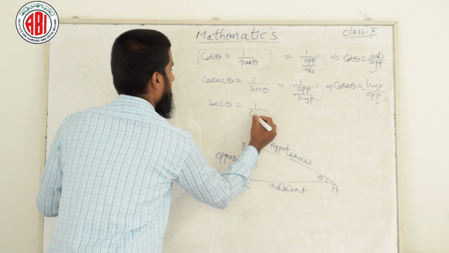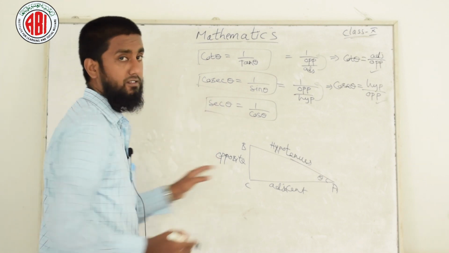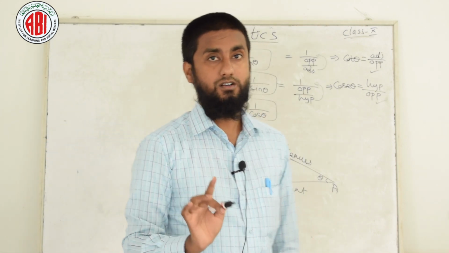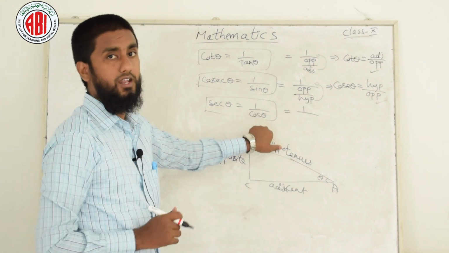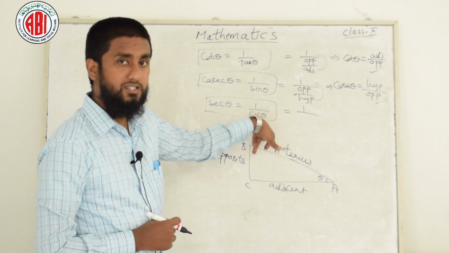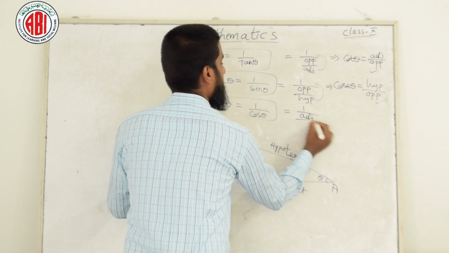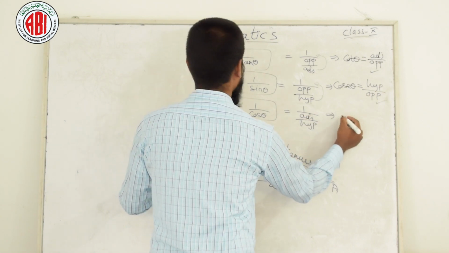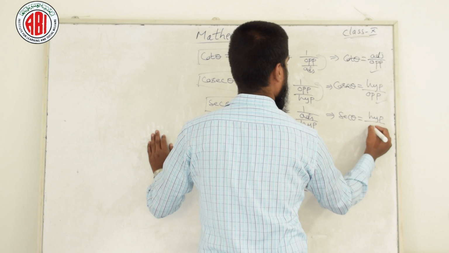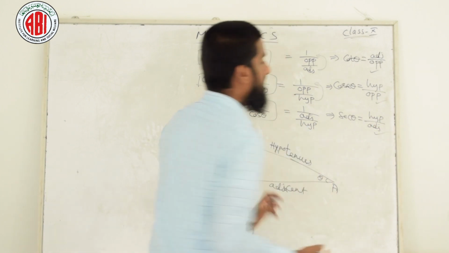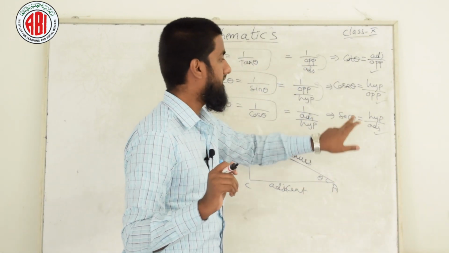Then last we have secant theta. Secant theta is nothing but 1 by cos theta. Make sure, students, you need to remember these formulas which I am marking in the box, very important. What is cos theta? Anybody can tell? Come on students, just now I said. Yes, you are correct. Cos theta is nothing but adjacent by hypotenuse, which implies secant theta is equal to hypotenuse by adjacent. Done. So we have done sin theta, cos theta, tan theta, cot theta, cosecant theta, secant theta.